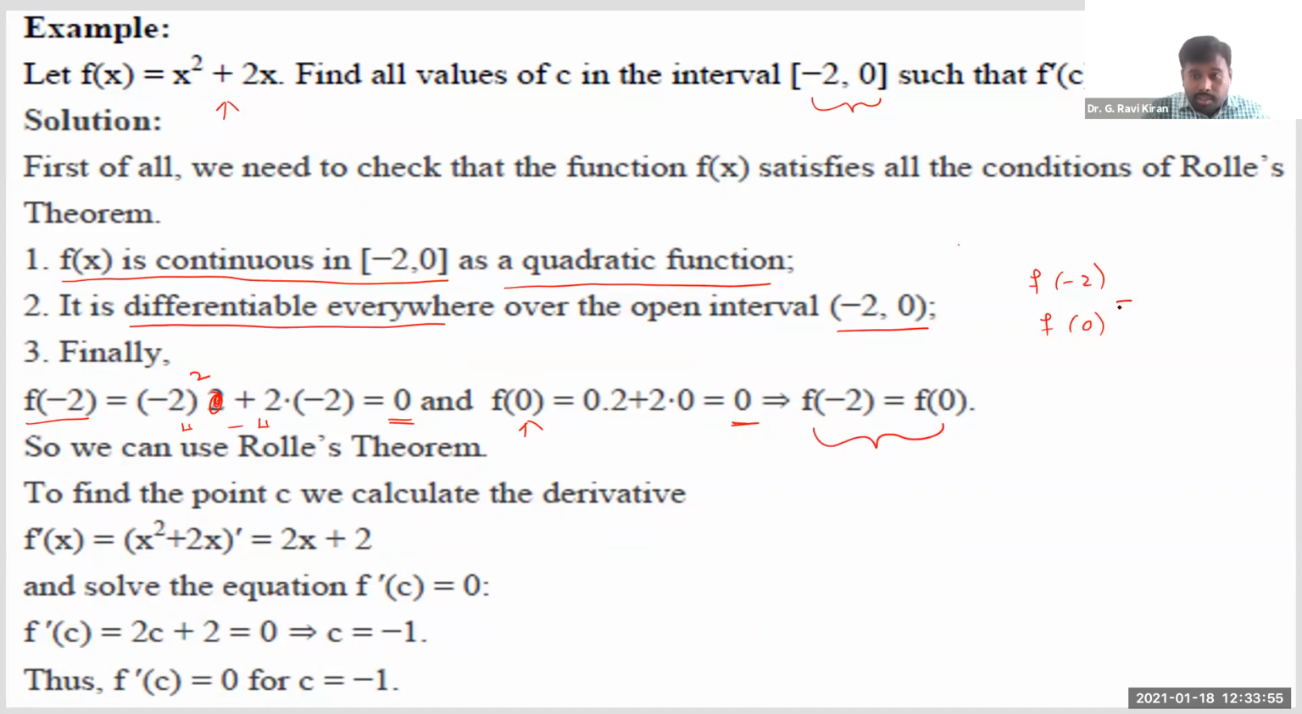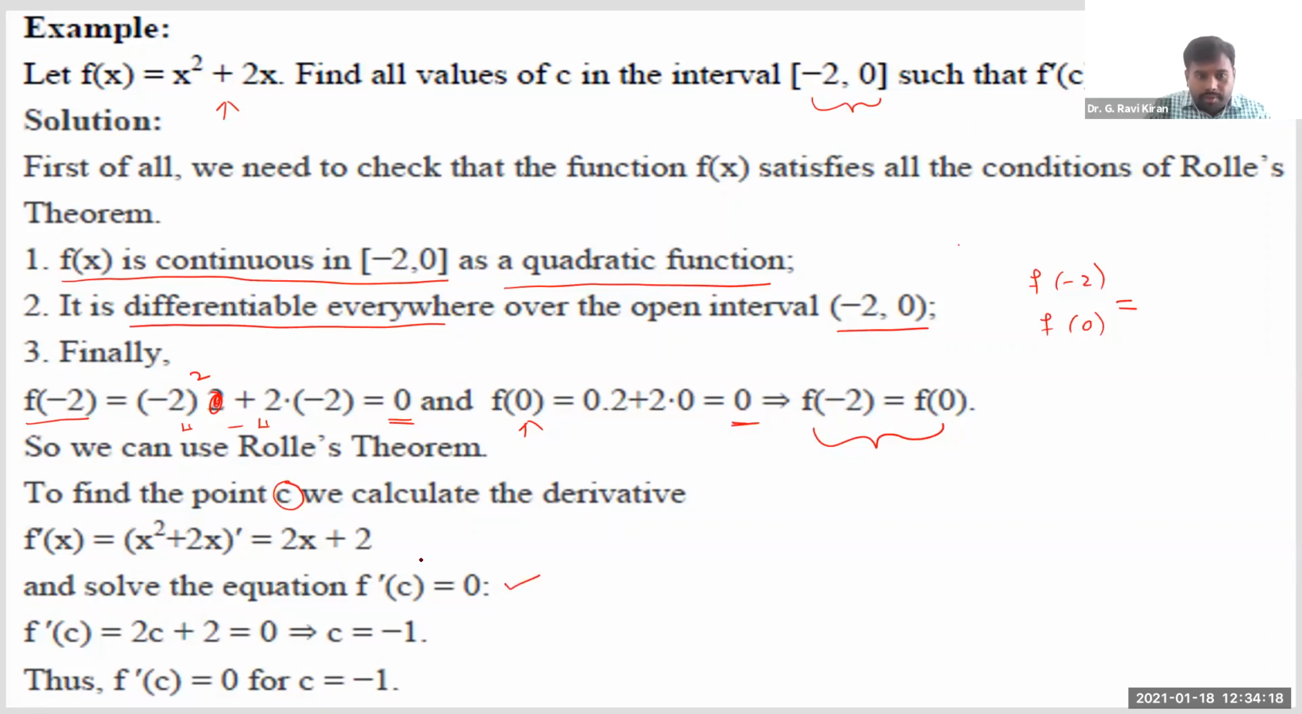Since the function values at the endpoints are 0, all three conditions of Rolle's theorem are satisfied. So we can definitely verify Rolle's theorem for this particular function. Now what do we need to verify? We need to find at least one point c such that f dash of c is equal to 0.